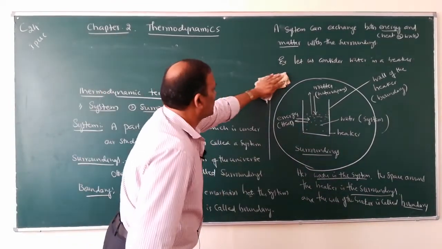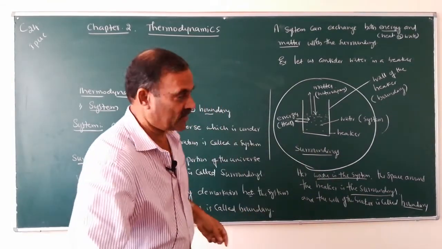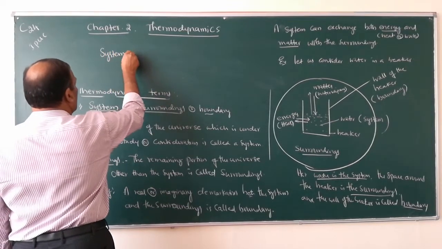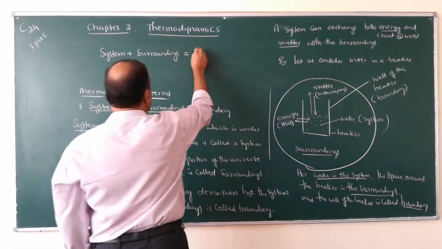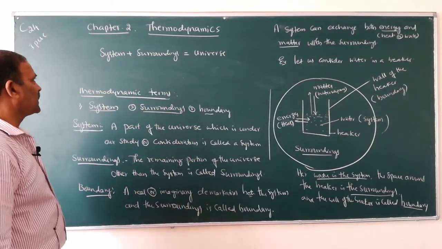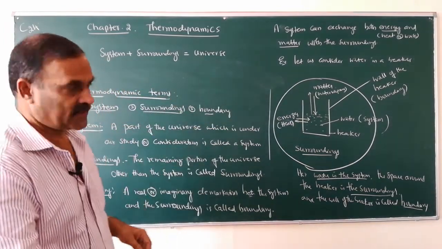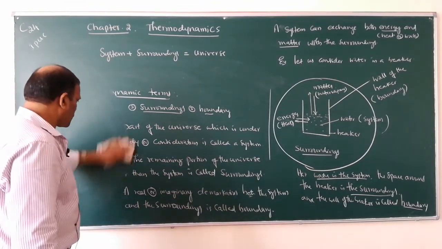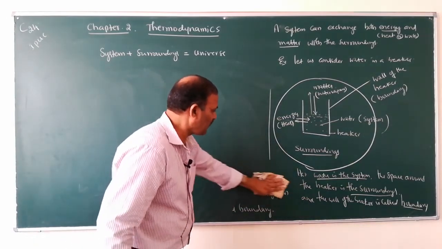Next, write down: system and surroundings together form the universe. So, system plus surroundings is equal to universe. System plus surroundings together form the universe. So this is about the thermodynamic terms. What are the thermodynamic terms? System, surroundings and the boundary.